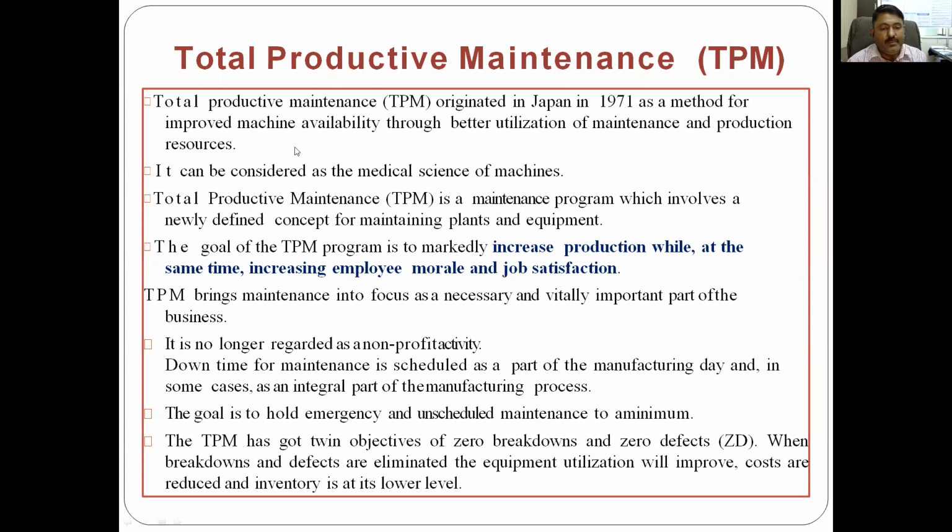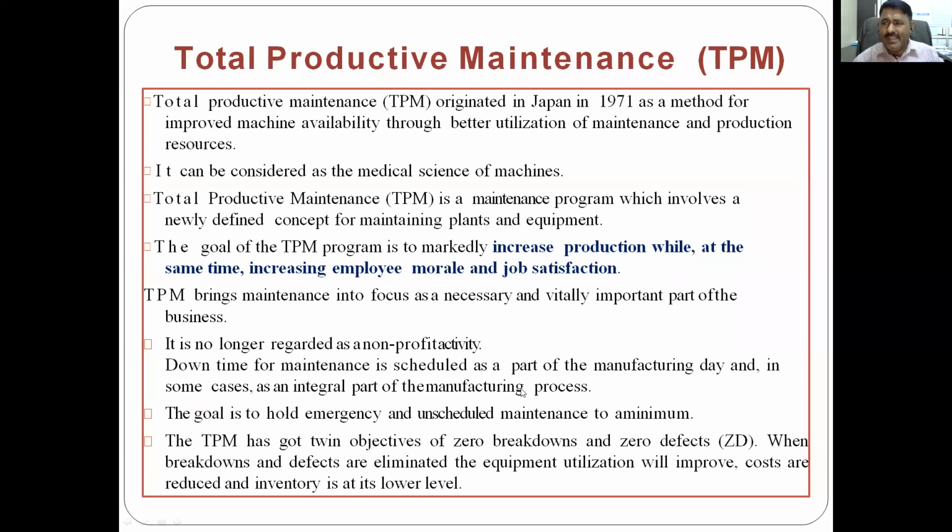TPM brings maintenance into focus as a necessary and vitally important part of the business. It is no longer regarded as a non-profit activity. Downtime for maintenance is scheduled as a part of the manufacturing day, and in some cases an integral part of the manufacturing process. The goal is to hold emergency and unscheduled maintenance to a minimum.